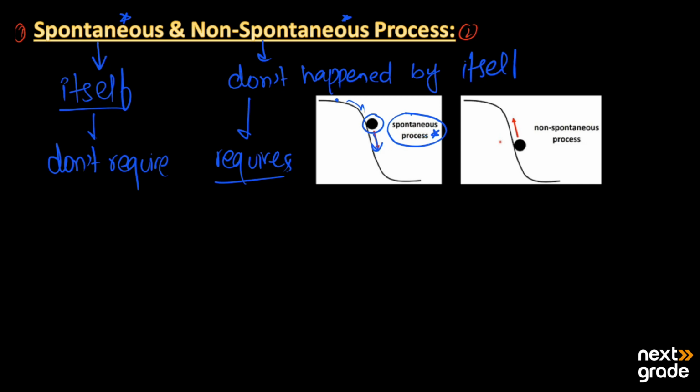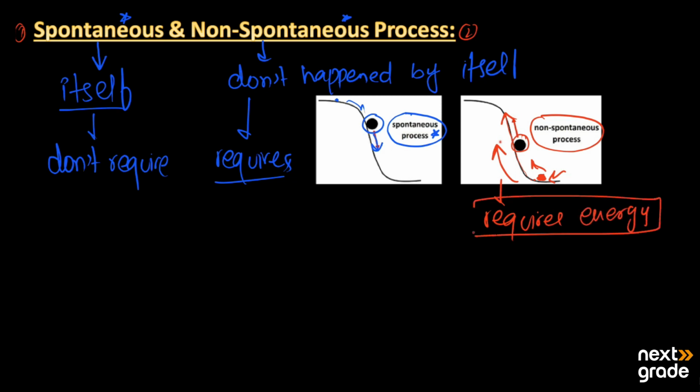On the other hand, if we have a stone at ground level and we want to move it upward, it will not move by itself; we have to provide some type of energy, or push it up, to move it from downward to upward. So this process is known as the non-spontaneous process. This process requires energy to take place, so it is known as non-spontaneous because it is not happening by itself.